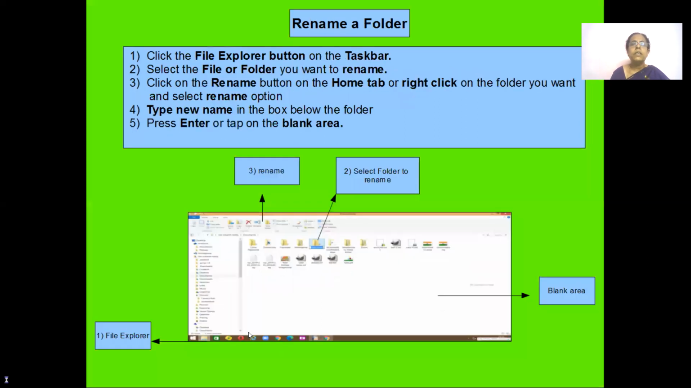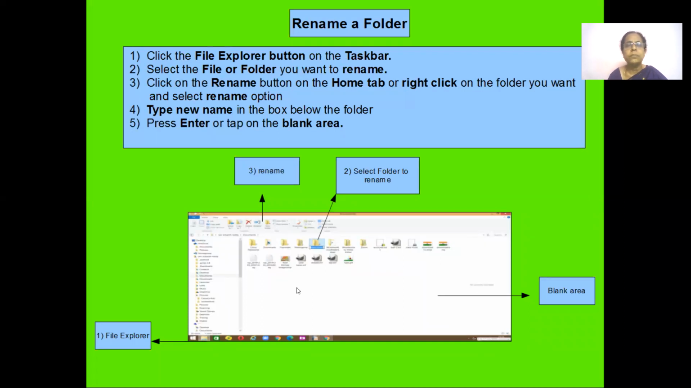Okay. Next one, you need to rename a folder. You already learned how to rename a file. So let's see. Here you click on the File Explorer, which is on the taskbar, and then you locate where your folder or your file is. After locating your folder or file, select it, and then select the option which is here in your home tab. It's called the rename option.